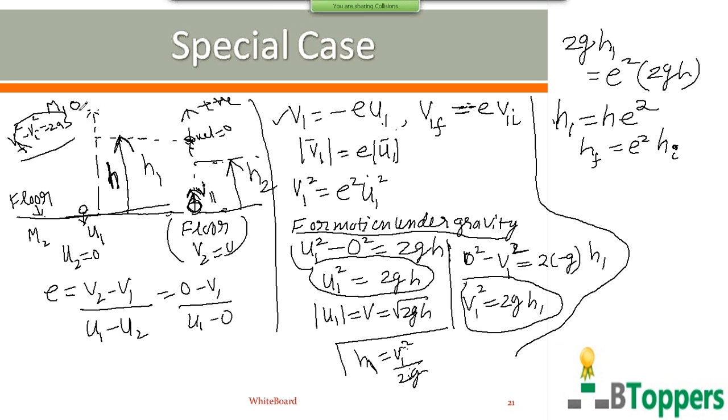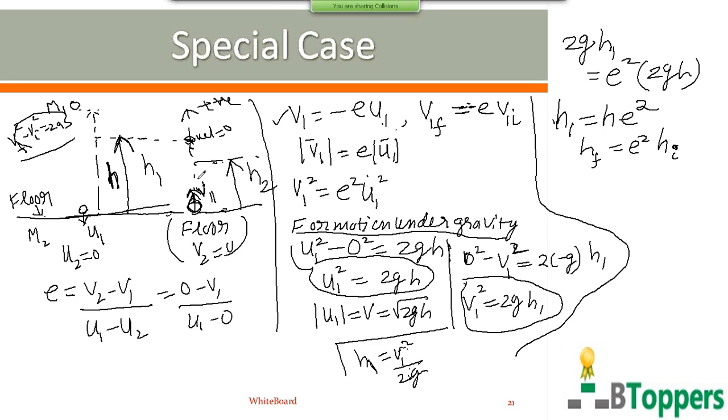That means originally the ball is dropped from height h. So the ball first falls freely under gravity from height h before striking the floor for the first time, and rebounds to the height h1 after the first impact with the floor. So for the first collision with the floor, h1 is the final height and h is the initial height. After it rises to the height h1, next again it falls freely under gravity from the same height h1 before the second collision with the floor.